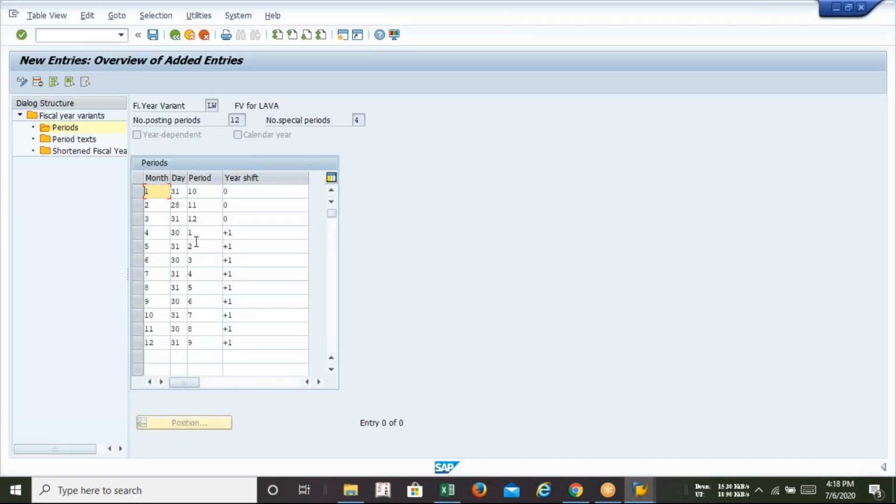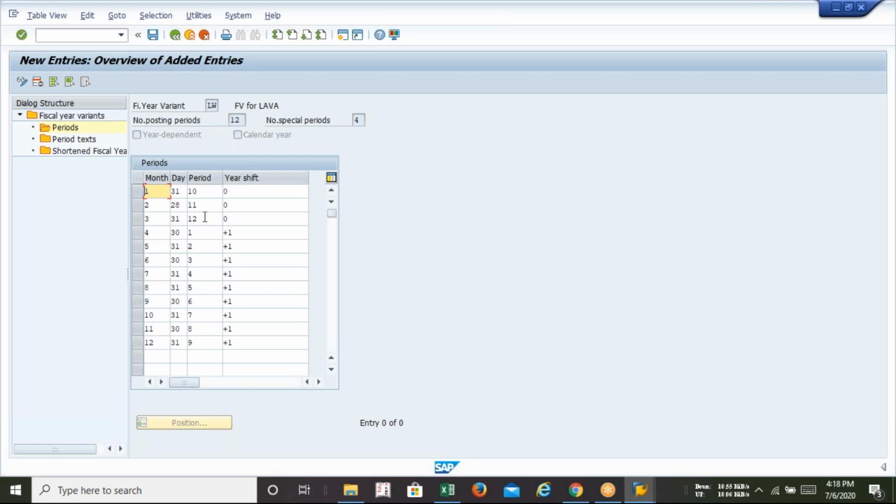Now explain what the meaning of it is. This is the normal English calendar, January to December. January has how many days, February has how many days, we have just mentioned. And this is our accounting year, or our financial year period. So remember, you see that I have given the number 1 in 4. 4 means what? April. So April, May, June, July, August, September, October, November, December. Now January, February, March.